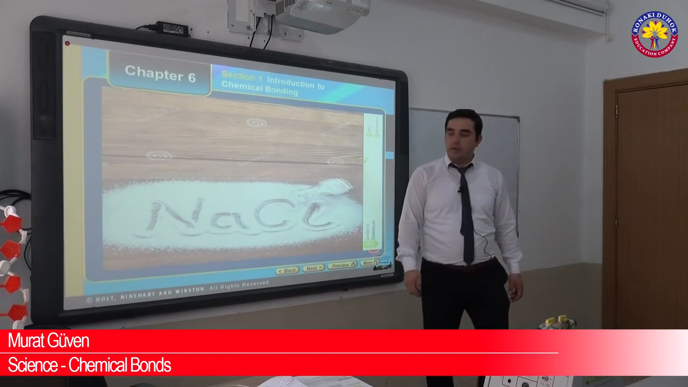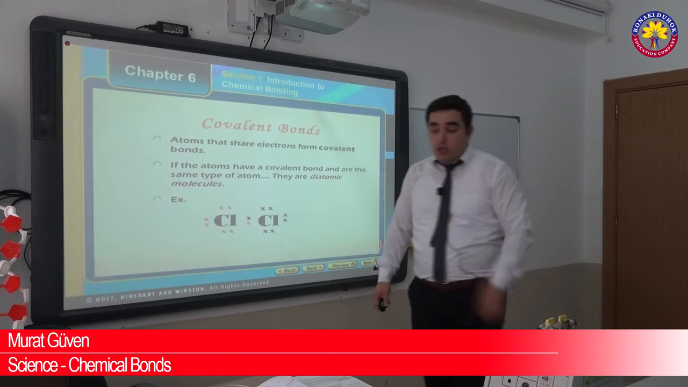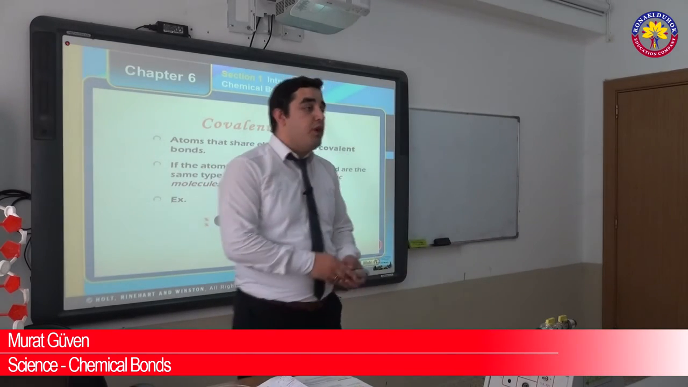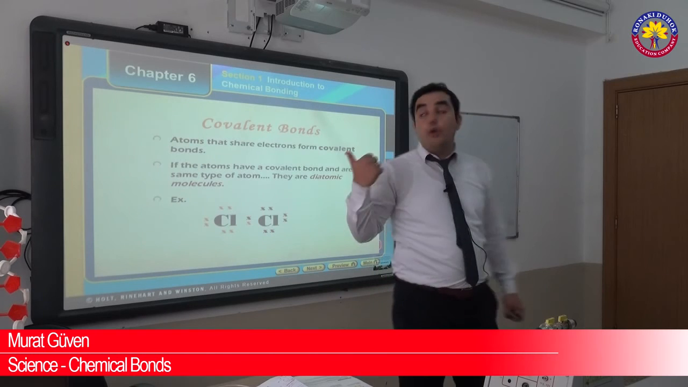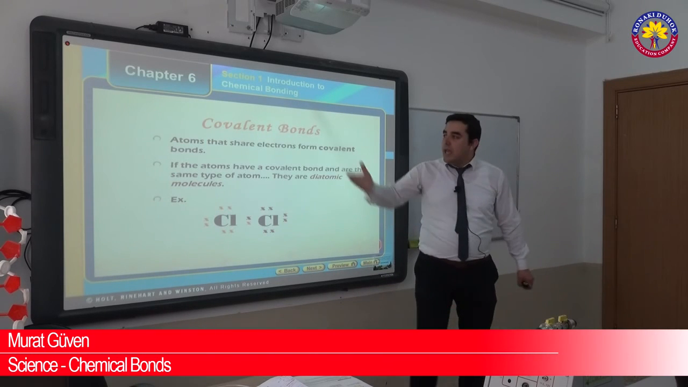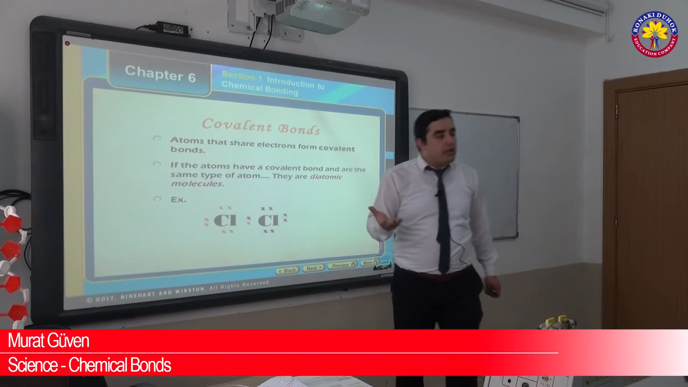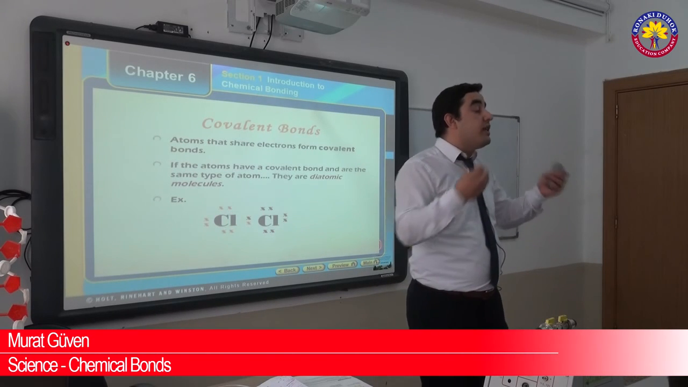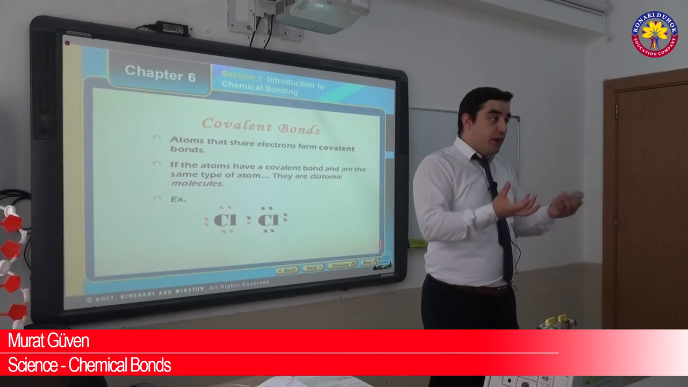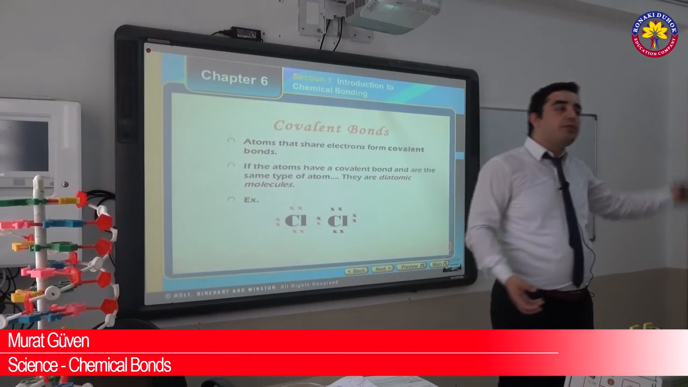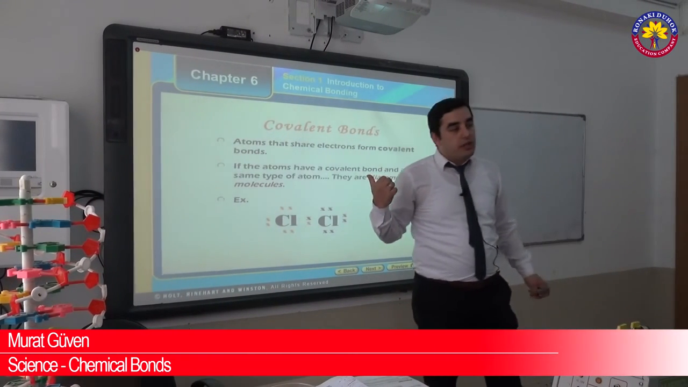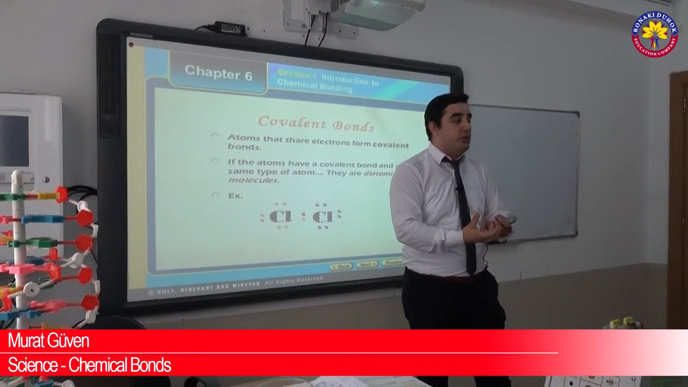Very interesting. And the second type is covalent bond. The first one was ionic bond, and this is covalent bond. Covalent bond means atoms that share electrons form covalent bond. In the ionic bonds, the atoms are transferred, meaning one of them loses, one of them gains. But in the covalent bonds, they share the same electrons.